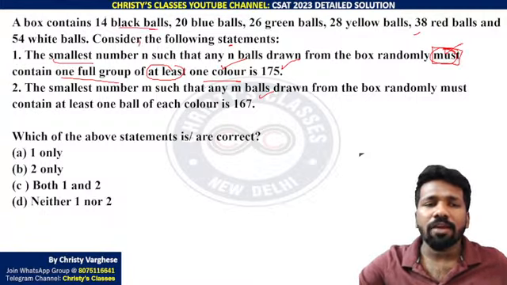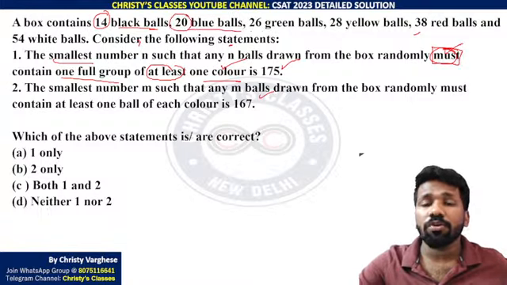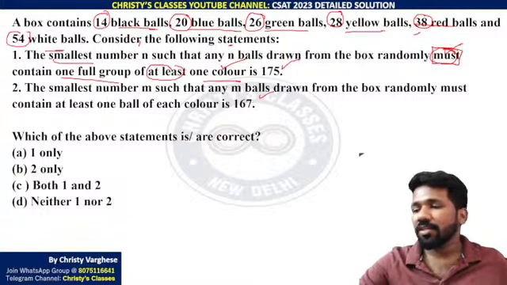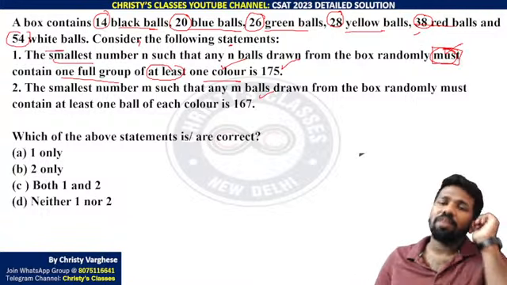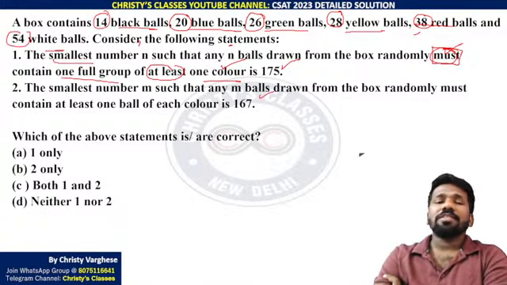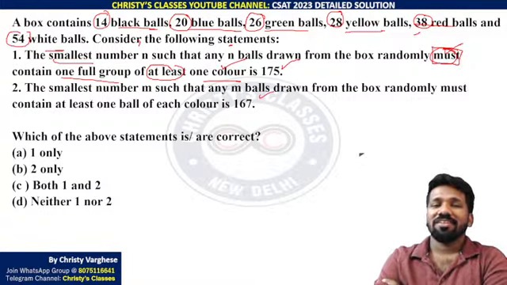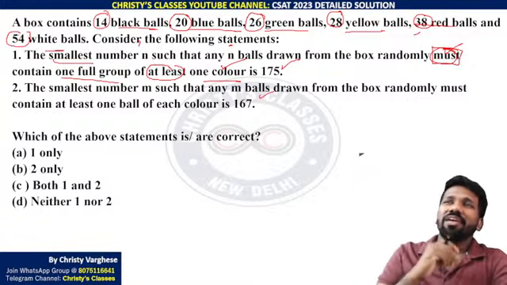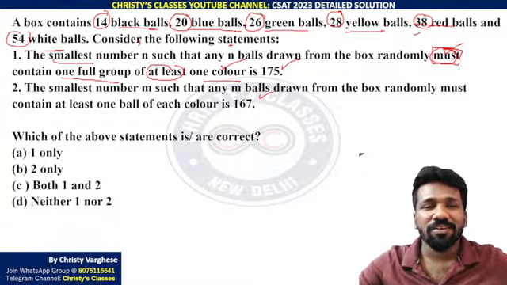That means if it is black, we need to get all 14 black. If it is blue, all 20 blue you need to get. If it is green, all 26 green. If it is yellow, all 28 yellow. If it is red, all 38 red. If it is white, all 54 white. This is what we need. Any one group minimum. But as I told, the worst case possible is that except one, all other balls of every group we are getting. That is the worst case that can happen.